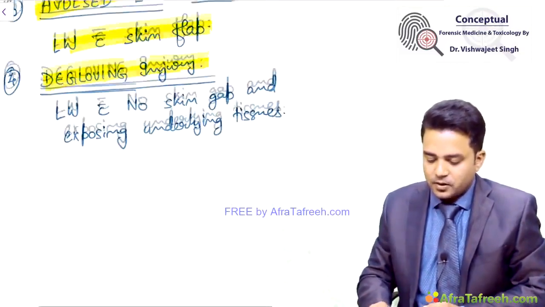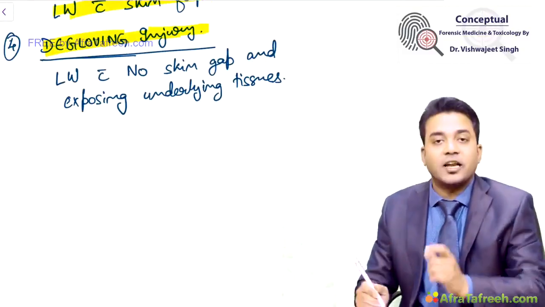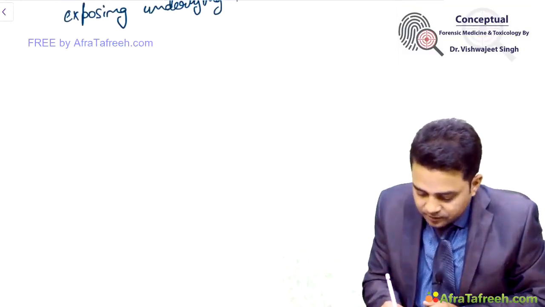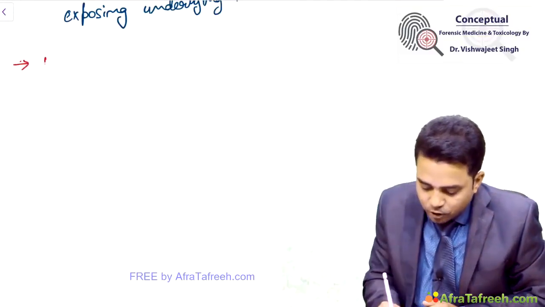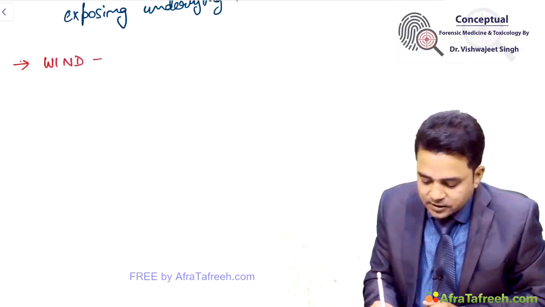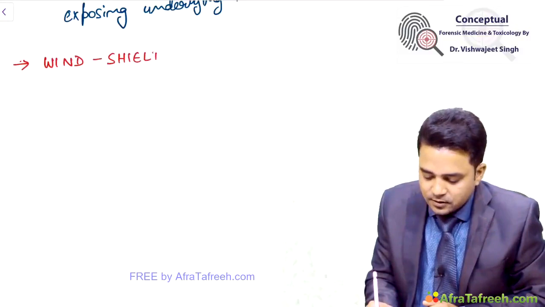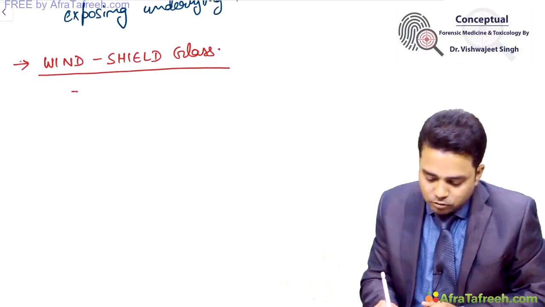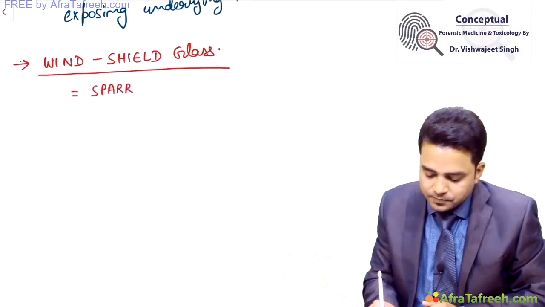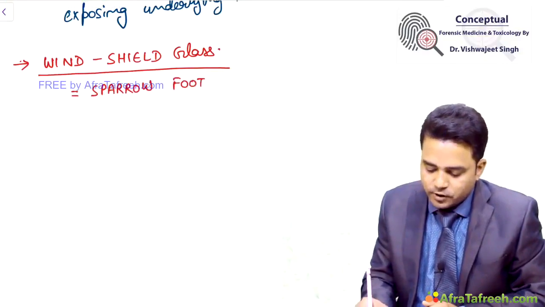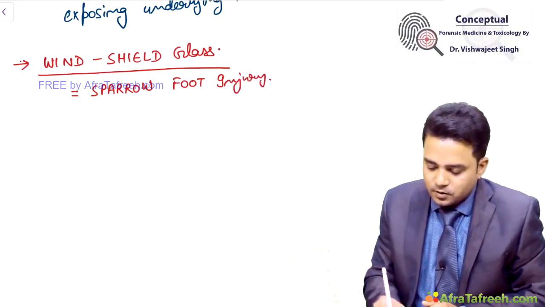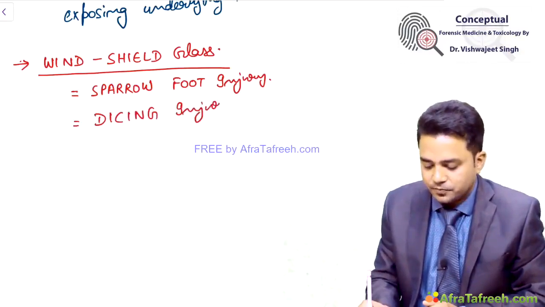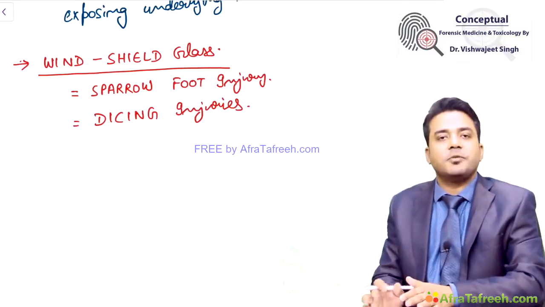Okay. Then let us look at some one-liners which are very important from this injury chapter. Number 1: what do you mean by windshield glass injury? This is also called sparrow foot injury. This is also called dicing injuries, a newer term. So, all these three mean the same.